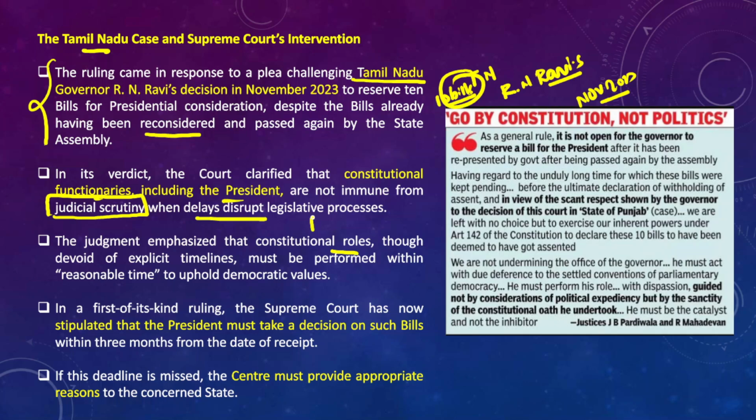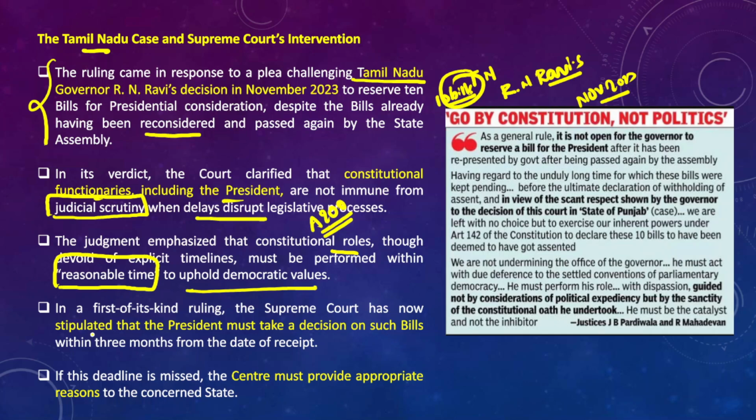In fact, Article 200 of the Indian Constitution has not explicitly mentioned the time frame within which the governor should give assent to the bills. However, the governor must act on those bills within a reasonable period of time, and should also play a very important role in upholding democratic values by giving assent to the bills rather than indefinitely delaying assent to those particular bills. And in fact, this is a first of its kind ruling by the Supreme Court, and many experts have hailed this judgment.